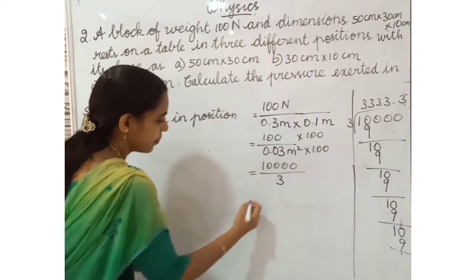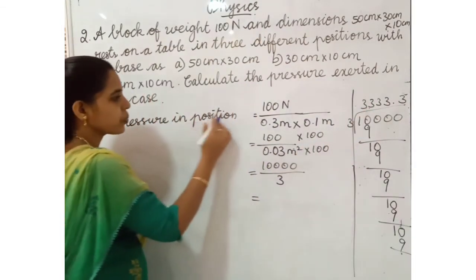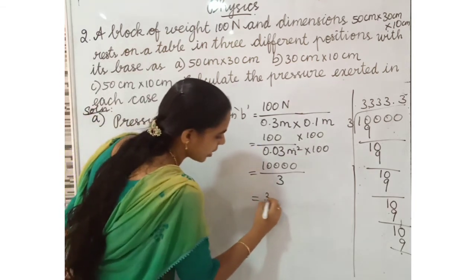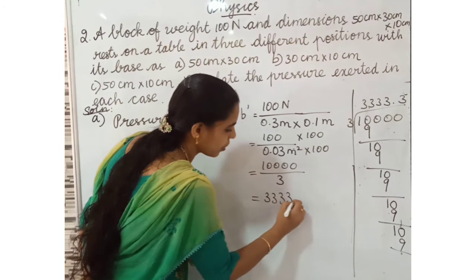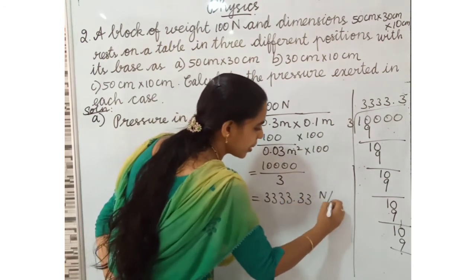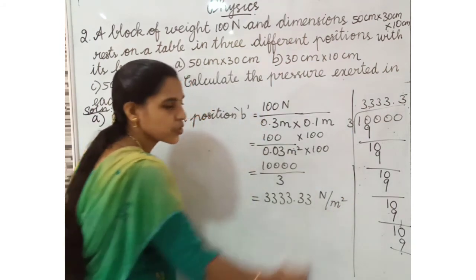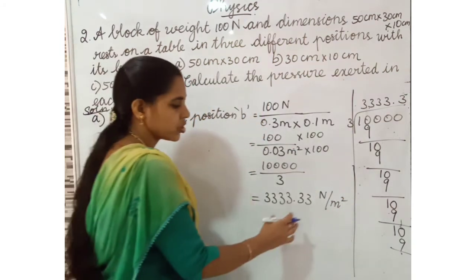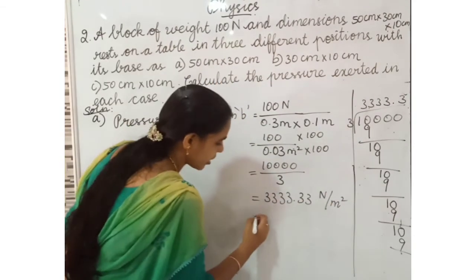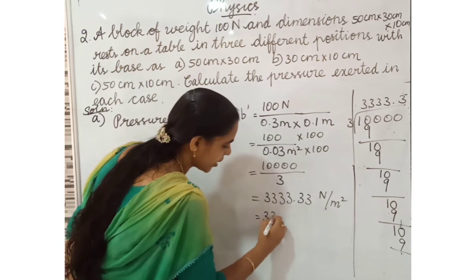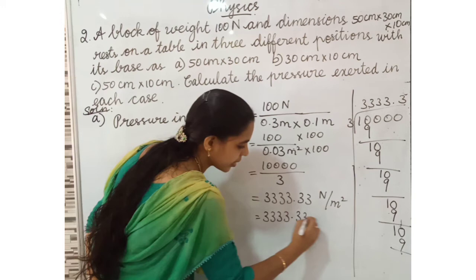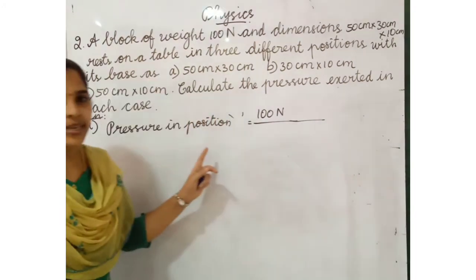So the pressure in position B is equal to 3333.33, etc. Newton per meter square. What is the unit of Newton per meter square? Pressure. Another unit is there, that is pascals. When we write in pascal, we have to write 3333.33 pascal.